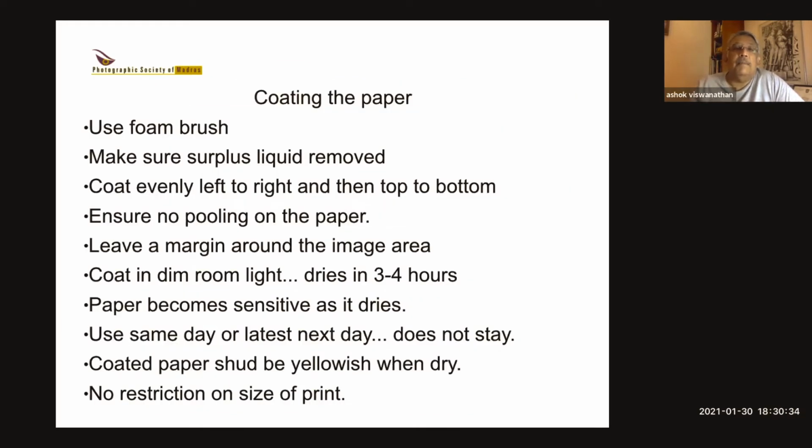Now, when you come to coating the paper, you have to use the foam brush after you mix the liquid within 1 hour. When you pick up the liquid in the brush, you have to make sure that the excess liquid is removed, in the sense that the liquid should not be flowing on your paper. It should only come from the brush smoothly. And you coat left to right and top to bottom, so that you get an even coating across the paper. You can easily see that because when you tilt the paper slightly against the light, you'll be able to see places where the coating is not even. So you just take the brush and go over it again.